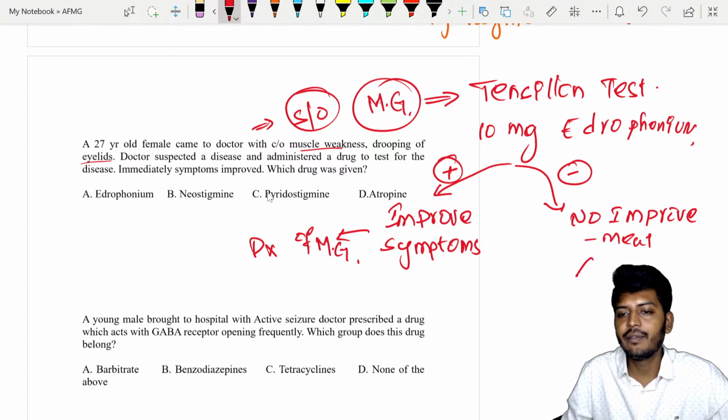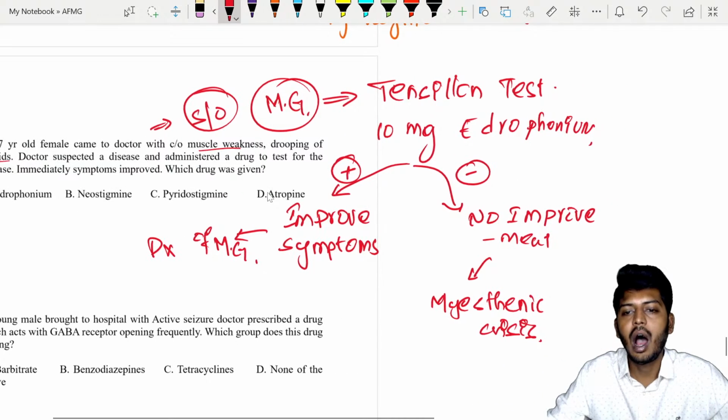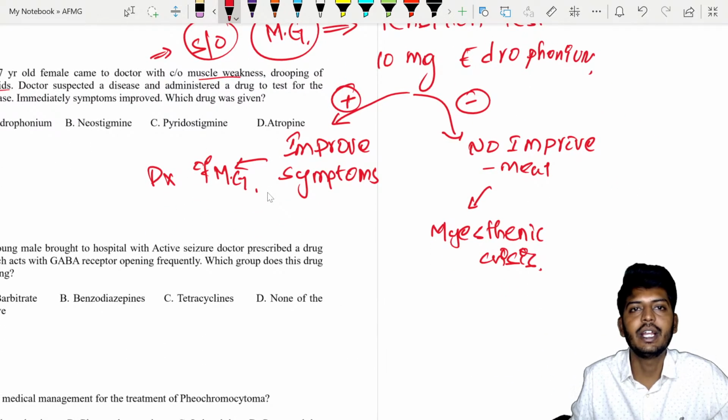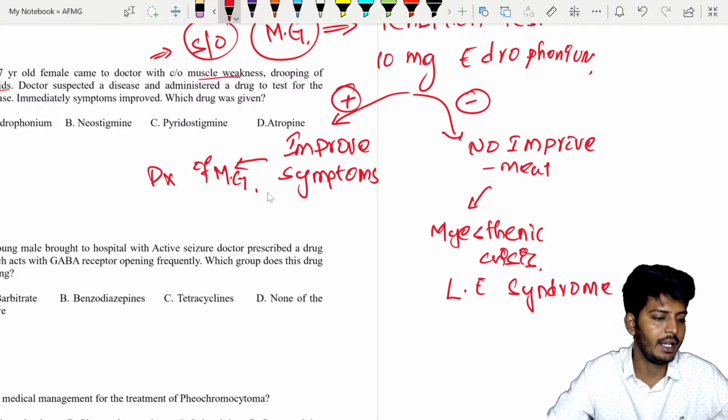And if there is no improvement, it can possibly be myasthenic crisis, or possibly it can be Lambert-Eaton syndrome. It can also be Lambert-Eaton syndrome. So these are the possibilities.